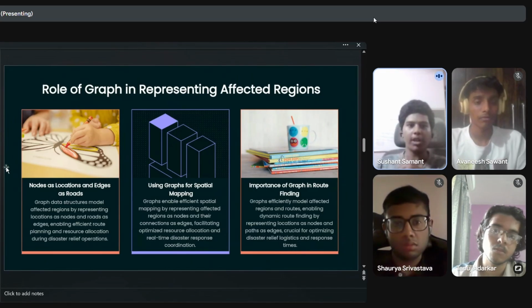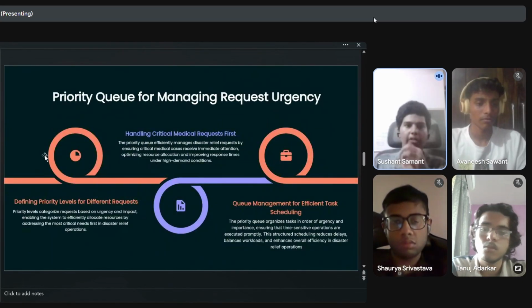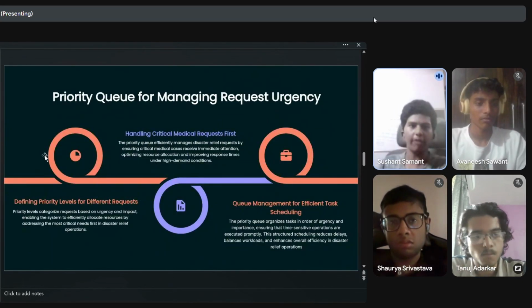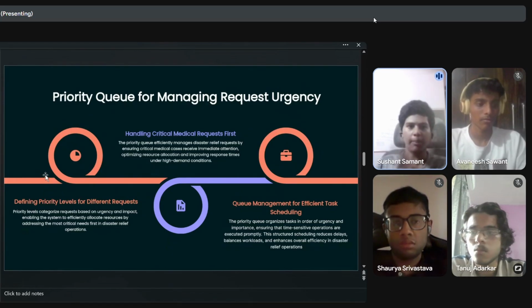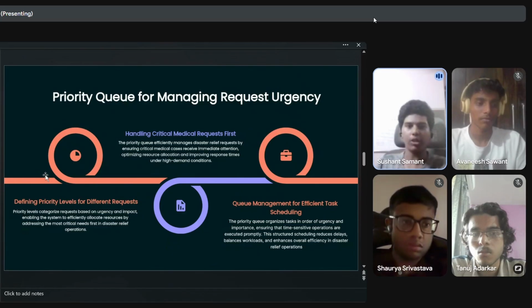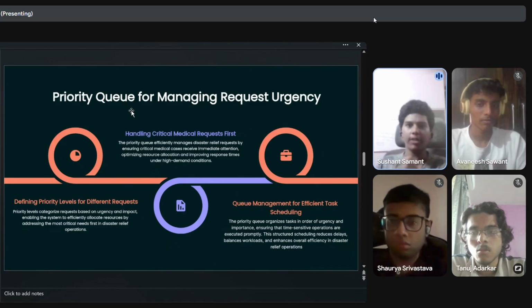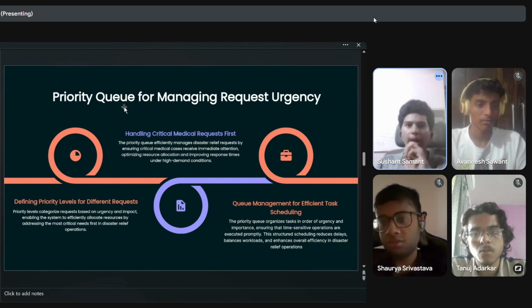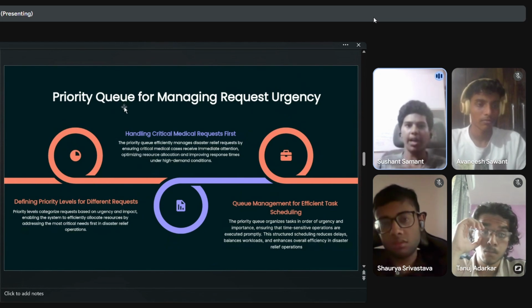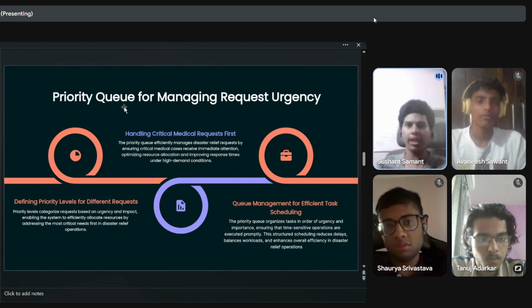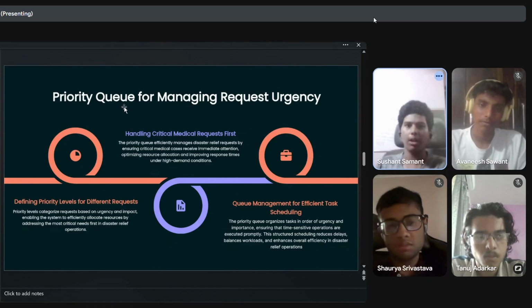Another concept of data structures we have implemented is the priority queue. So it defines priority levels for different requests. It categorizes requests based on urgency and impact, enabling us to efficiently allocate resources and not waste them. Handling critical medical requests first. So it manages disaster relief requests by ensuring medical cases receive immediate attention.